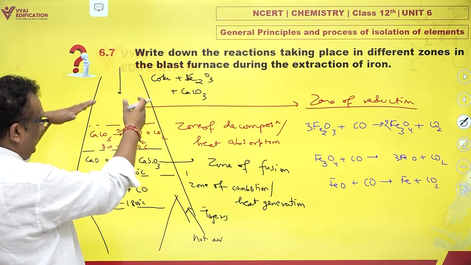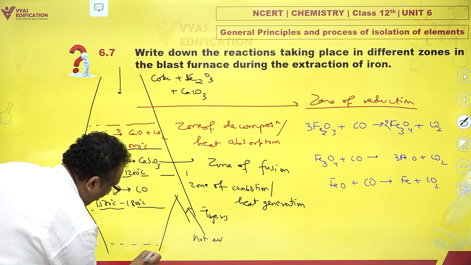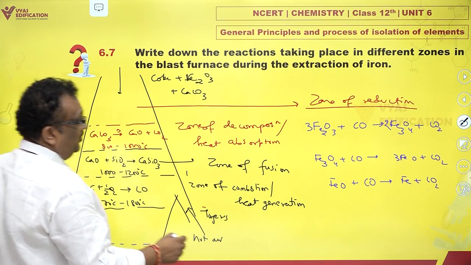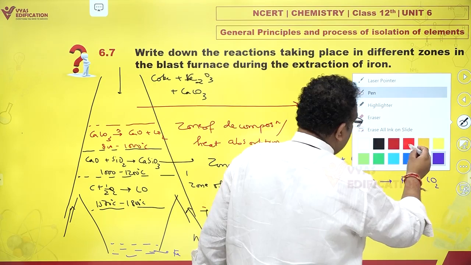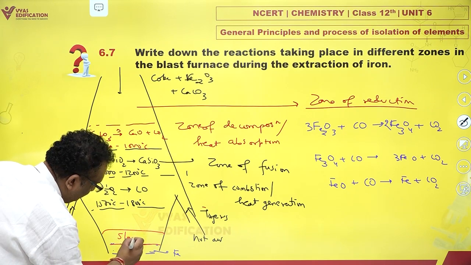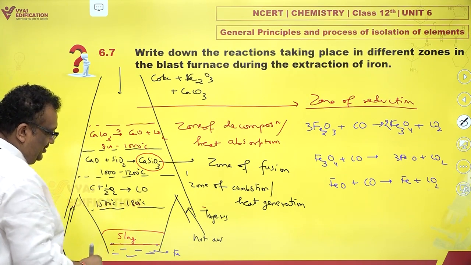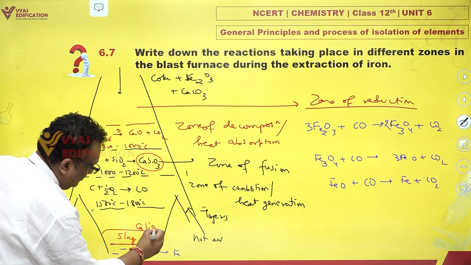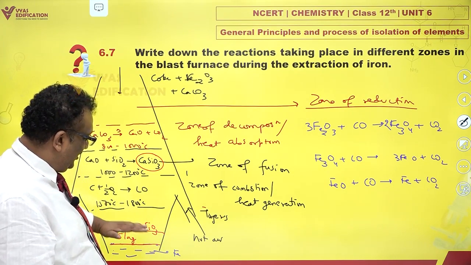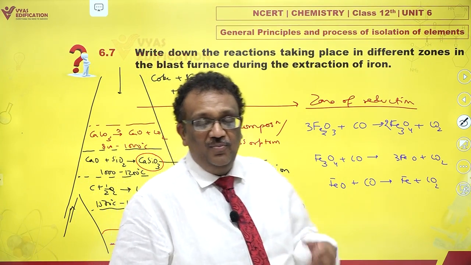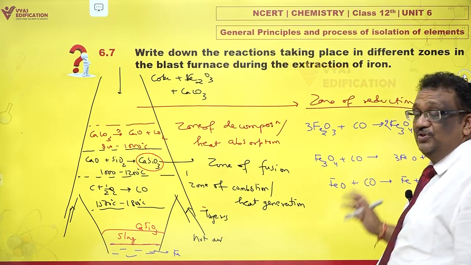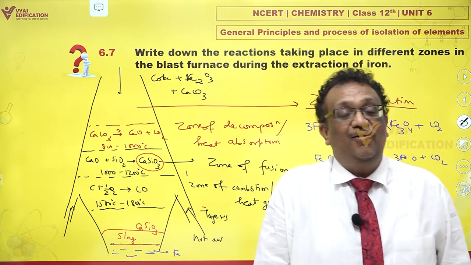As the material is falling down, it is reduced, and ultimately all the molten iron gets settled to the bottom. On the top of this molten iron is the layer of slag, which is nothing but calcium silicate, CaSiO3. This molten slag prevents the reoxidation of iron, and it protects iron as well, apart from removal of impurities. These, my dears, are the various reactions which occur in different zones of blast furnace.